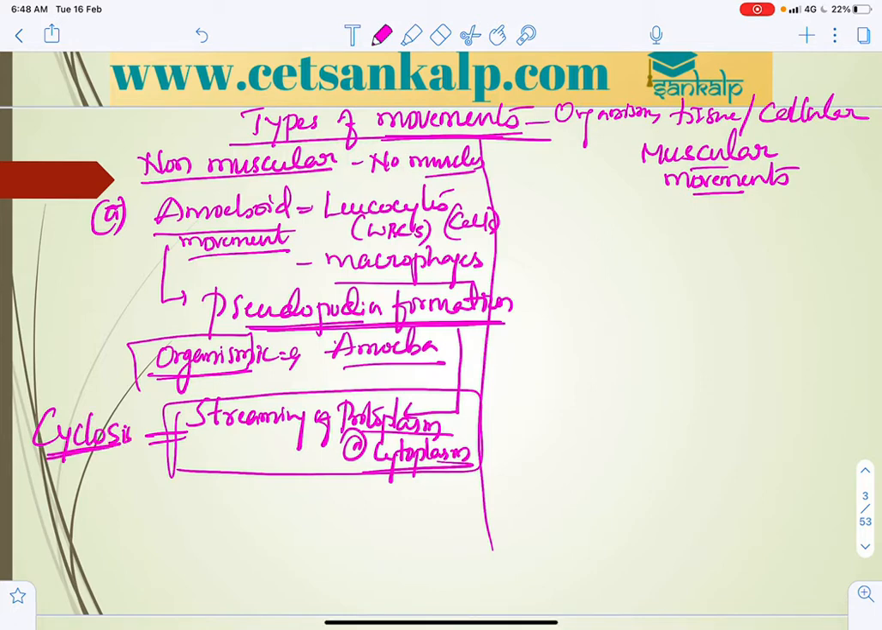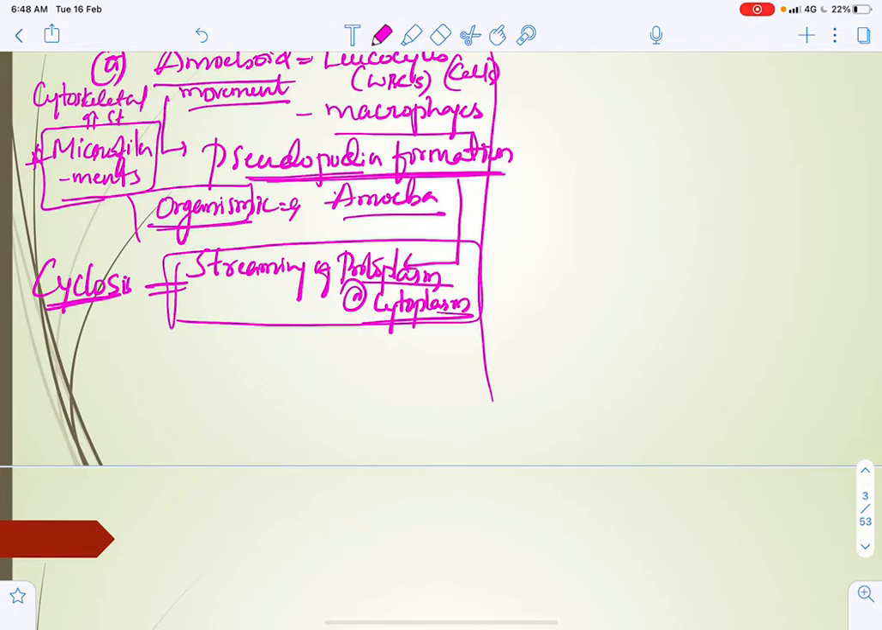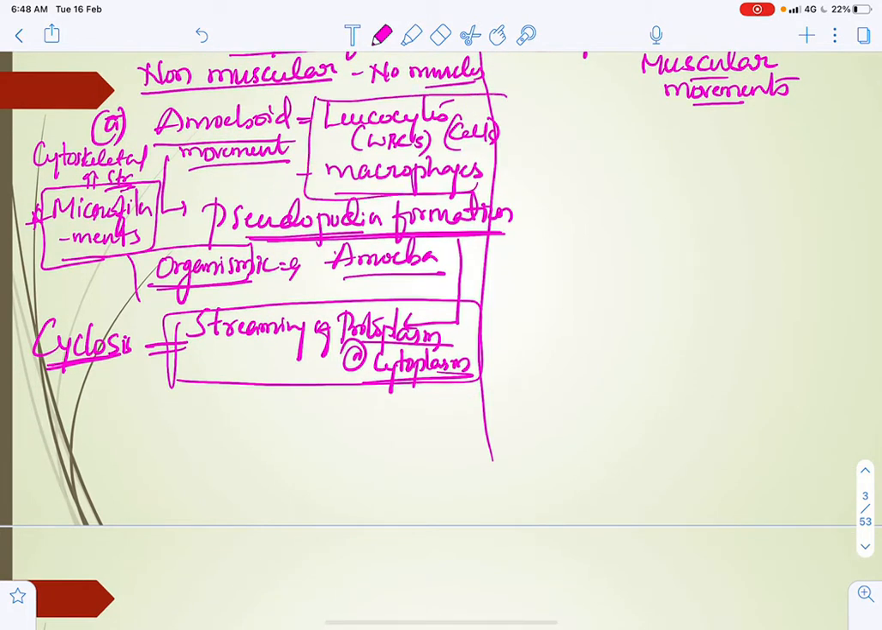Cyclosis is mainly seen in plants and lower organisms. It can also be seen in cytoskeletal elements like microfilaments. Microfilaments are cytoskeletal structures at the cellular level. So keep in mind the examples: leukocytes, macrophages and microfilaments.